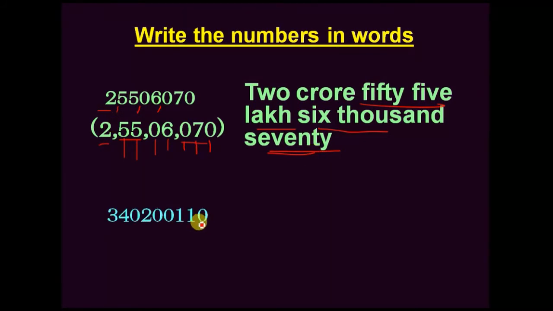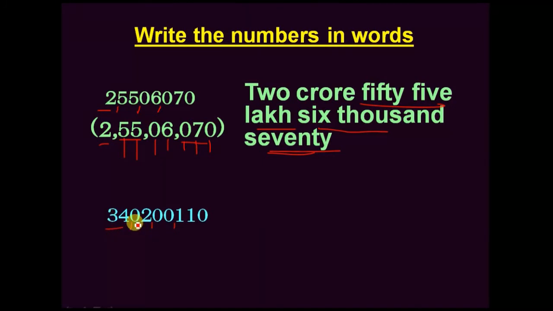Next, one more number. See here, in this number also ones, tens, 100, keep comma. Next 1,000, 10,000, keep comma. Next lakhs, 10 lakhs, keep comma. We have here 2 more places, that means crore, 10 crore. So here the number starts from 10 crores value. 34. We write together crores and 10 crores, so 30 crores, again 4 crores, 34 crores.